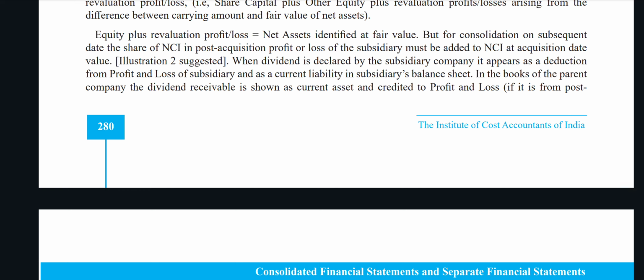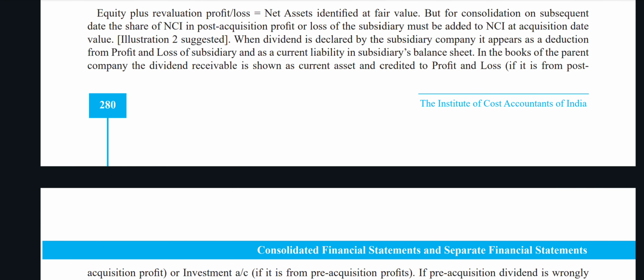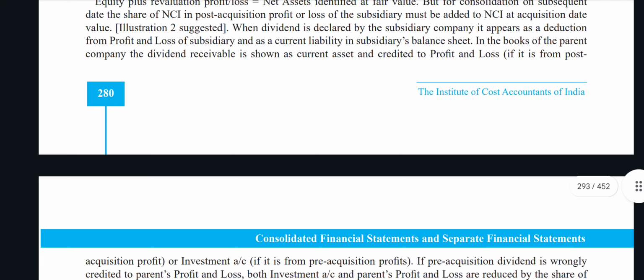Net assets are identified at fair value, but for consolidation on a subsequent date, the share of non-controlling interest in post-acquisition profit and loss of the subsidiary must be added to non-controlling interest at its acquisition date value.